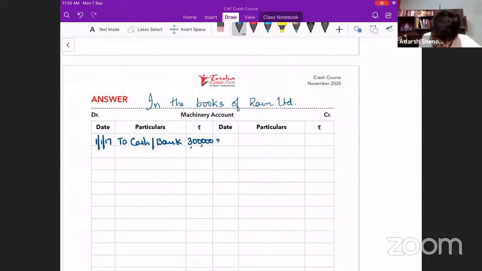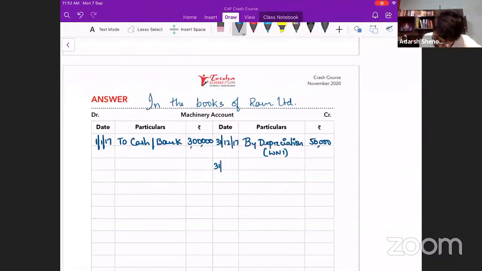At the end of the year, charge depreciation on 31/12/2017 by depreciation. You're reducing the value of the asset. How much is the depreciation amount? How much should you reduce it to? You have to reduce it to 2,50,000 by depreciating 50,000 at the end of the year. The amount of depreciation we've already calculated. Working note 1.